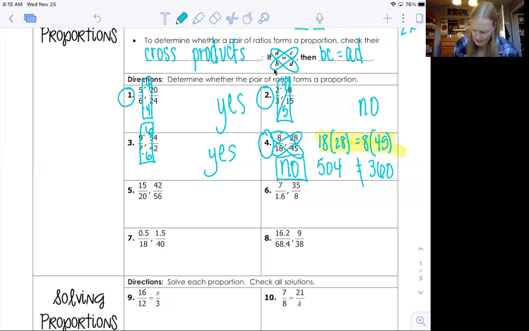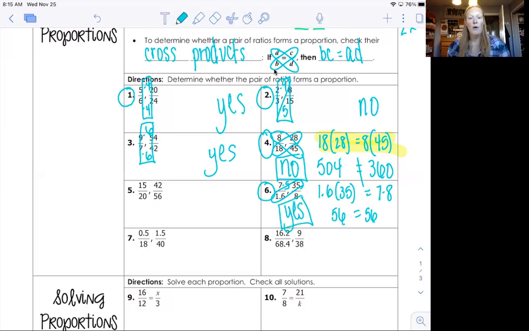Let's look at number 6. I do not know how to multiply 1.6 to get 8. So I'm just going to do cross products. I do know that this, though, is a 5. 7 times 5 makes 35. So 1.6 times 5 will probably give me 8. But let's just do cross products to see, because I want you to see that idea. So I get 1.6 times 35 equals 7 times 8. Okay, 1.6 times 35 is 56. And we know that 7 times 8 is also 56. So yay, they form a proportion.